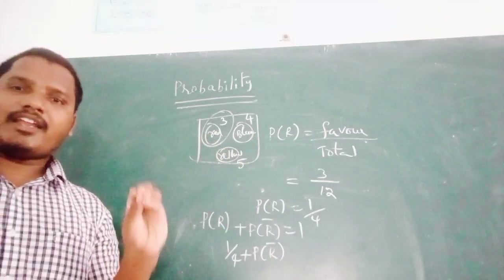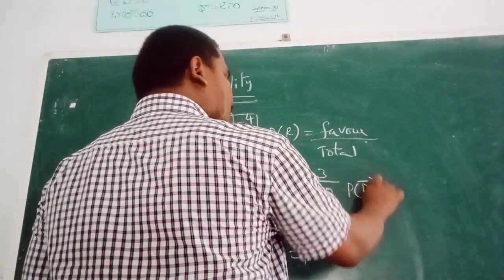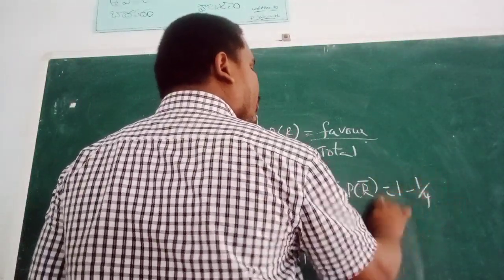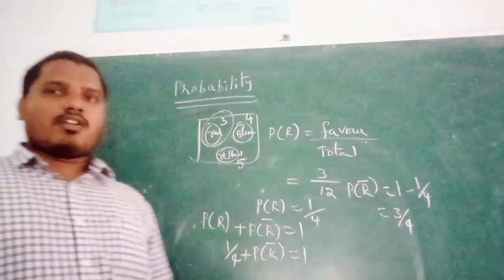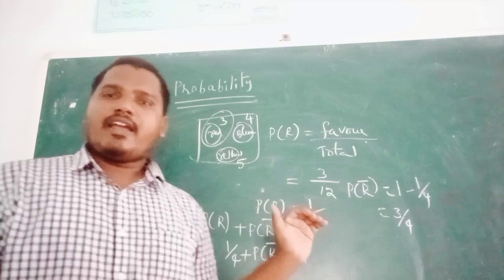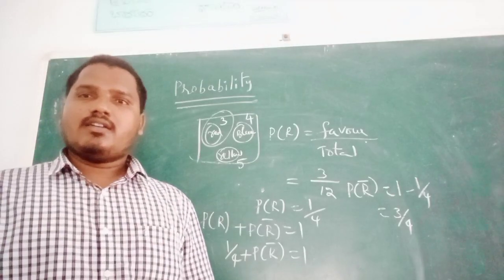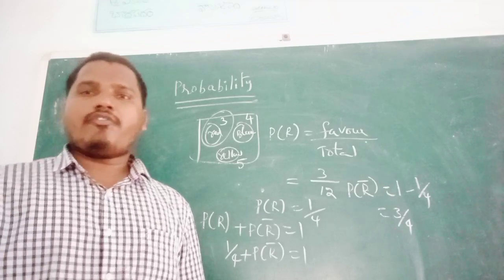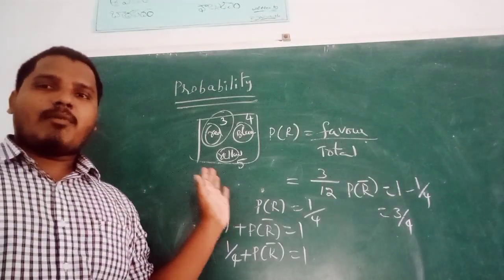P of R bar is equal to 1 minus 1 by 4, that is equal to 3 by 4. 3 by 4 is the probability of not getting red. These are the problems about the bag.